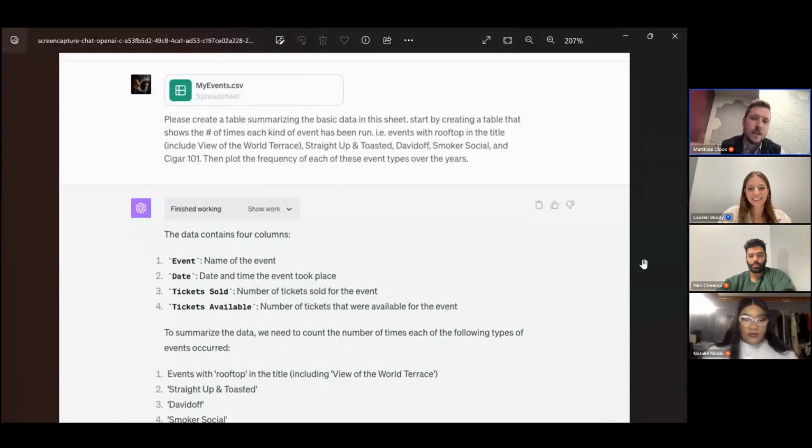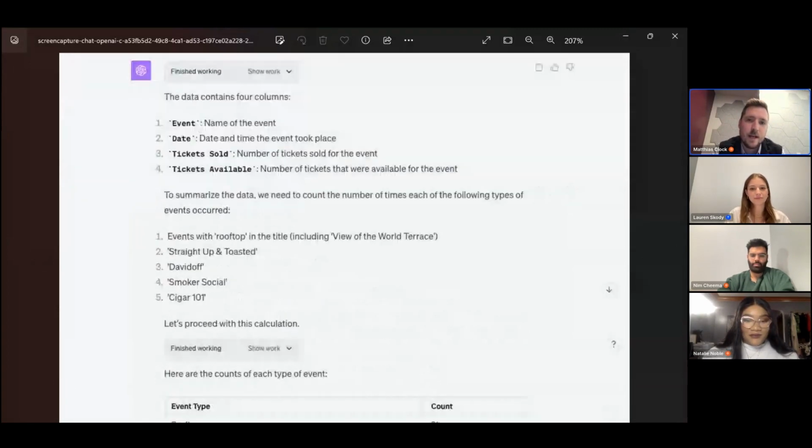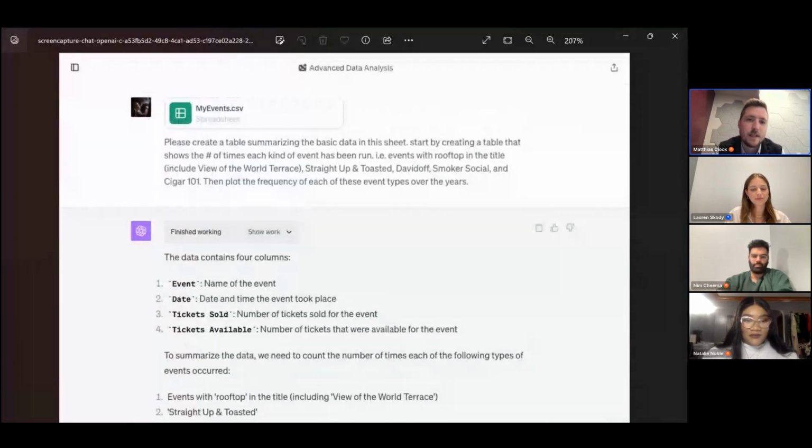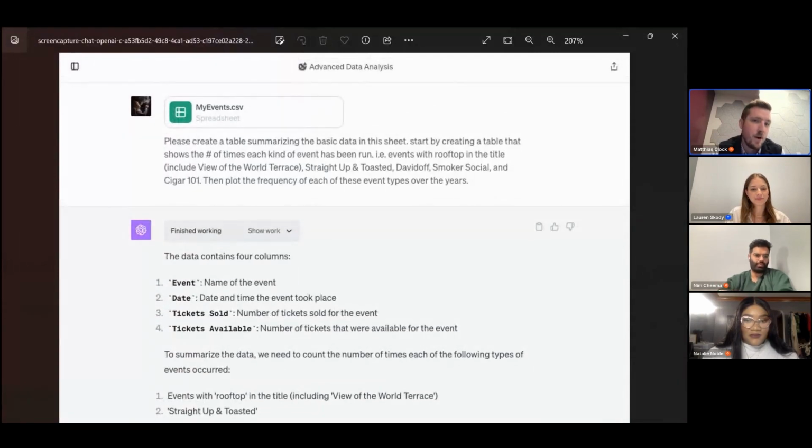So this is using advanced analytics, which is a ChatGPT 4 enhancement. So you have to have a paid version of ChatGPT. $20 a month. It's absolutely worth it. I would pay $100 a month for this product easily. I'm going to show you basically event analysis that I did with this that would otherwise take me probably months to do.